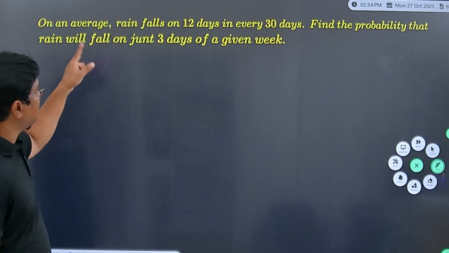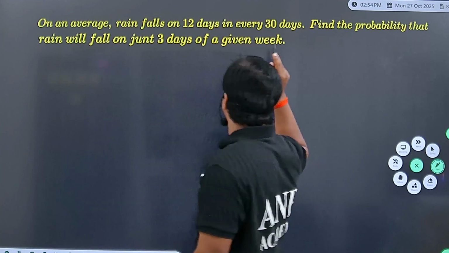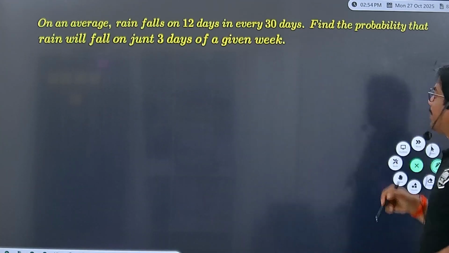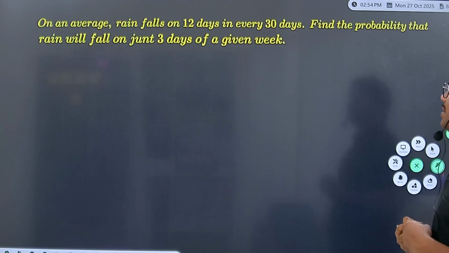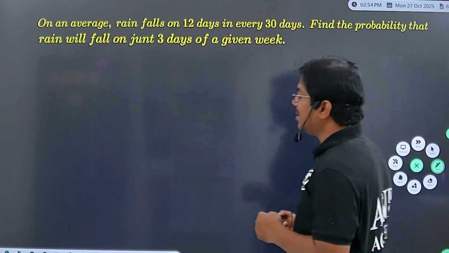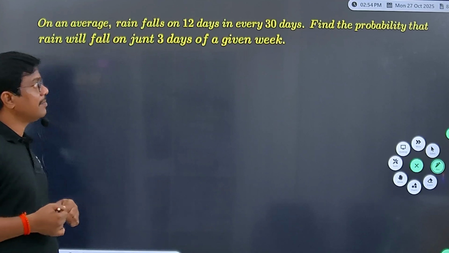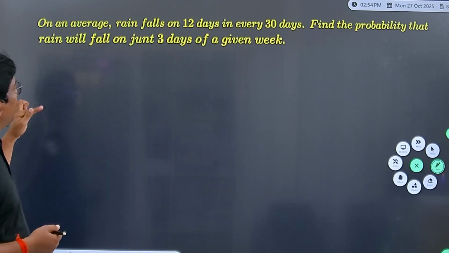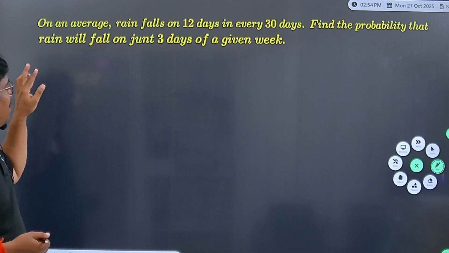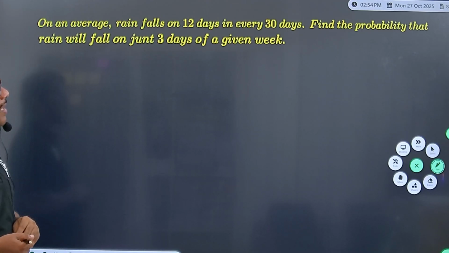On an average, rain falls on 12 days in every 30 days. Find the probability that rain will fall on just 3 days in a given week. Average value 12 divided by 30. Here we need to find the probability that the rain will fall in 3 days for a given week.